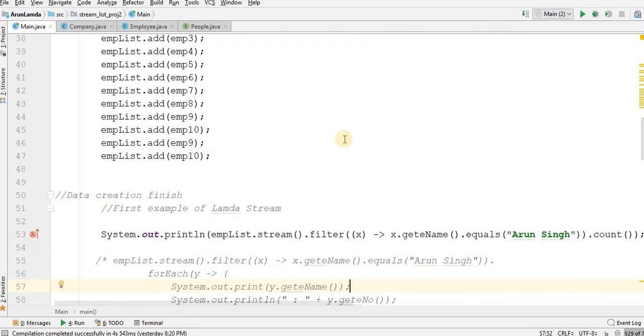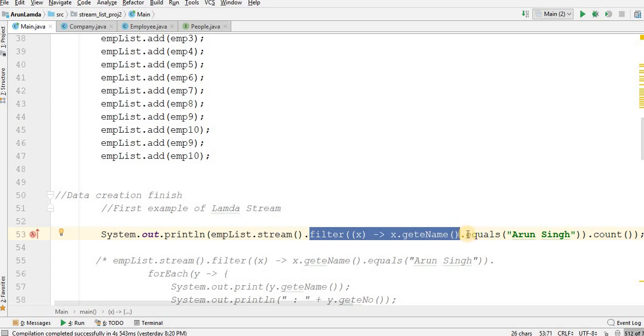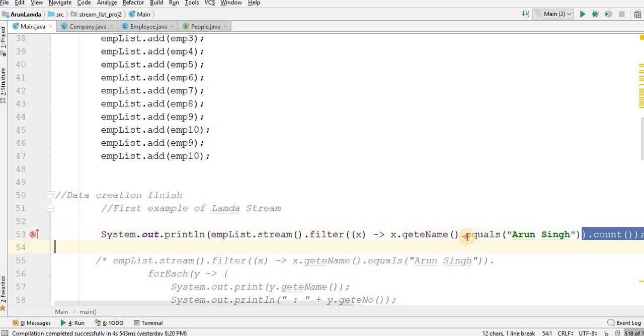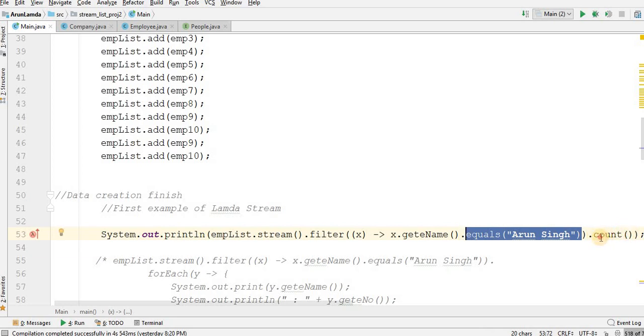Now let's see. Here is my first example on screen. What I am doing here is, the employee list I have created above, I am first creating it into a stream. Then I am putting a filter function on it, from this dot to this. Filter is nothing, just an if condition. And then if it is equal to Arun Singh, then do a count of it.